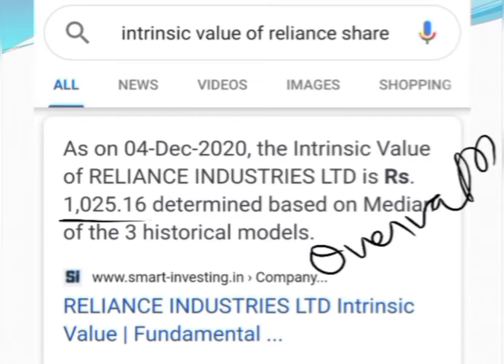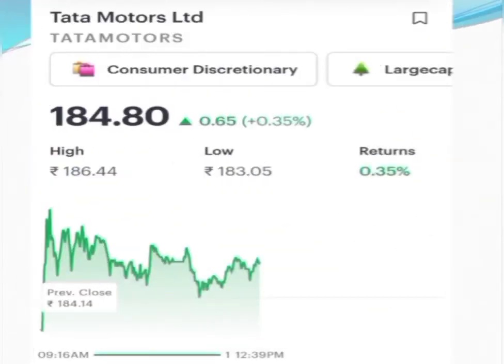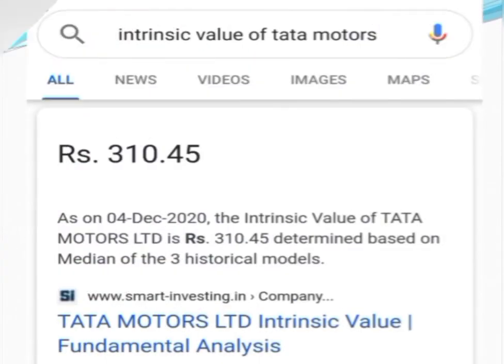Then let us consider the other example. If you check the price of Tata Motors, today it is trading at 184.80. So this is today's trading price. But the actual worth, or the intrinsic worth, of that share is 310.45, which means that a share of Tata Motors is priced lower than its value. So here the value is more than the price. So it is a case of undervaluation.